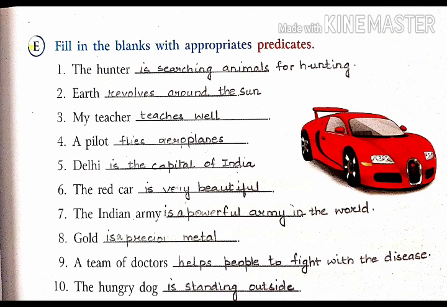Question number E. Fill in the blanks with appropriate predicate. You have to write the predicate in the blanks. First one, the hunter dash. The hunter is searching animals for hunting. You have to make your own sentences here.